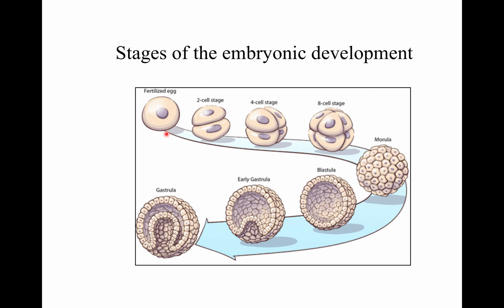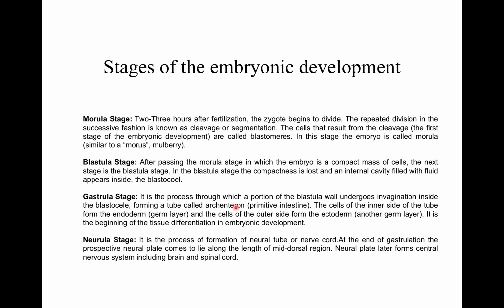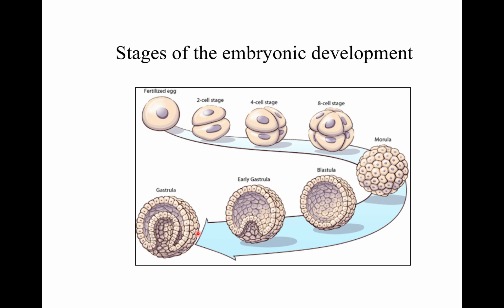So here you can see this is a fertilized egg. It converts into 2 cell stage due to the cleavage, then 4 cell stage, then 8 cell stage, then it comes morula. Morula gets converted into the blastula, and the blastula then converts into the gastrula. So these are the stages of the embryonic development. So first is morula stage. So what is morula?